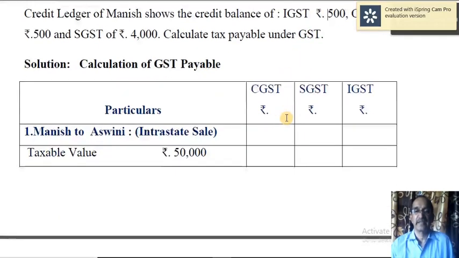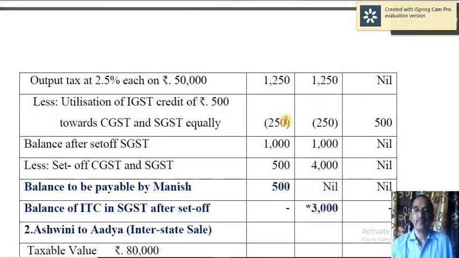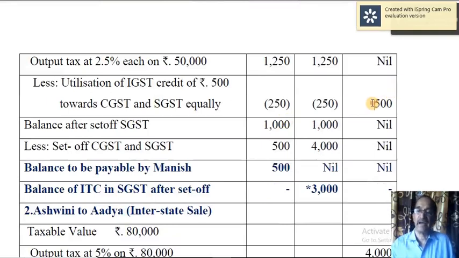Okay, just see here. This 500 IGST credit should be first utilized, but in any order and in any proportion. For example, this 500 can be utilized towards CGST only, or towards SGST only, or equally, or in any proportion. You have got that discretion.